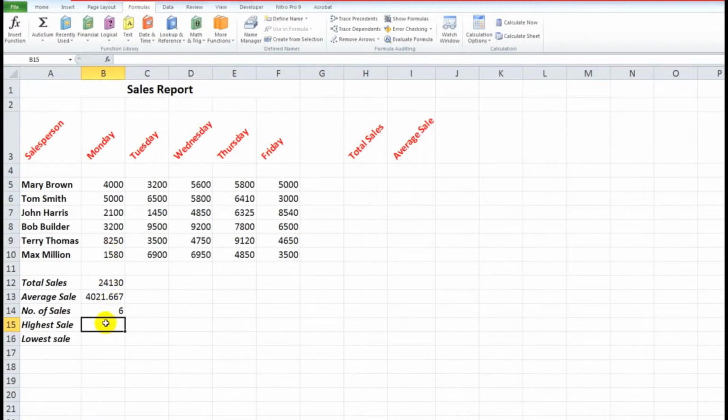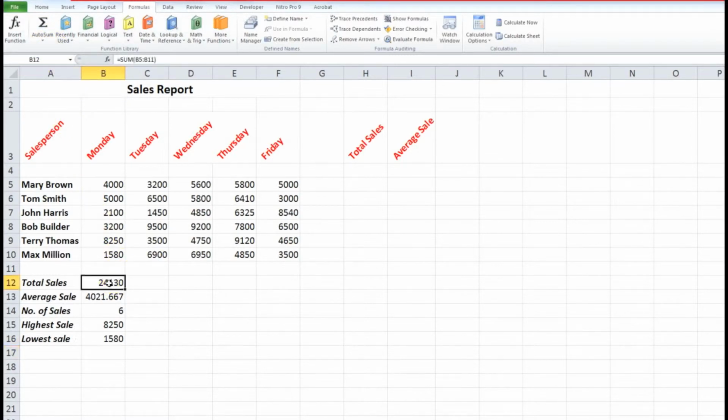What about the highest sale? This is the max. So I go down to max, override its guess, drag down through those cells, press enter, and there is the highest number in that group of cells. Lowest sale, that uses min, or the minimum, the lowest number in the group. It's missed its guess again, so I override its guess and press enter. There is the lowest sale in that group of numbers.